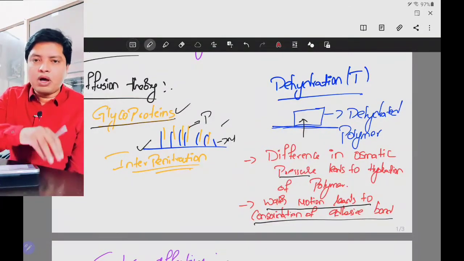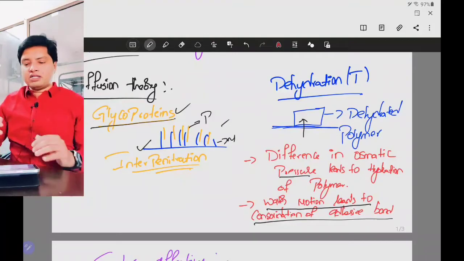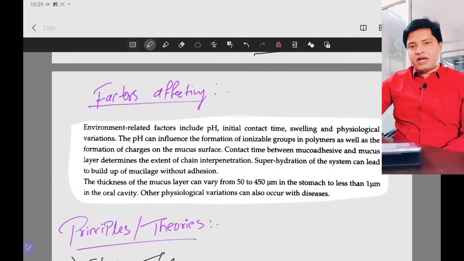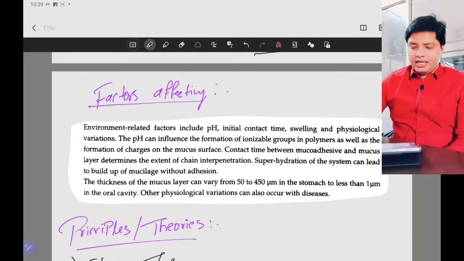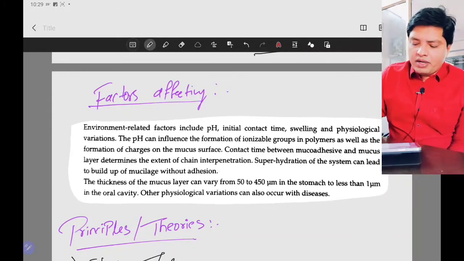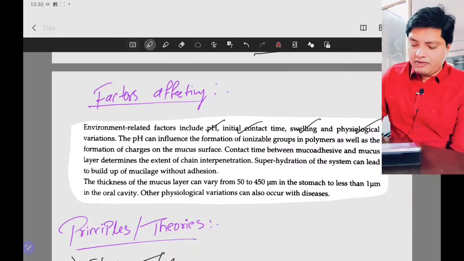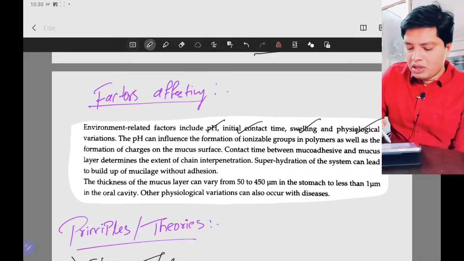Why is water moving? Because of the difference in osmotic pressure. Then we will see the factors affecting mucoadhesion. We have environmental factors like pH, initial contact time, swelling, and also physiological variations. What do these factors say?